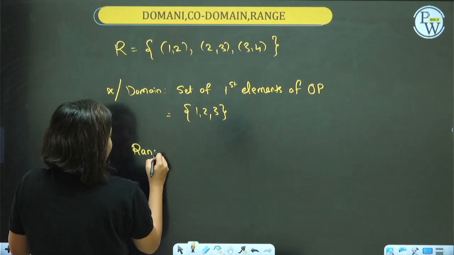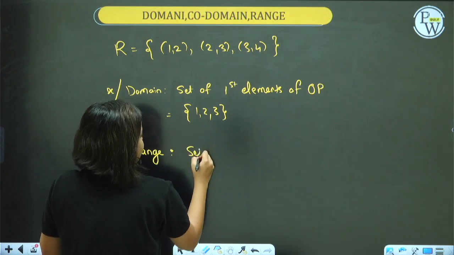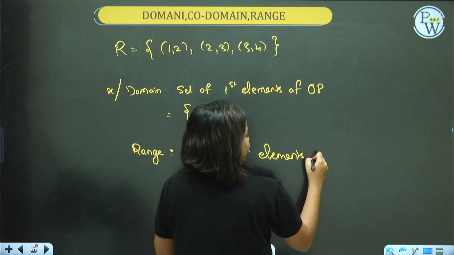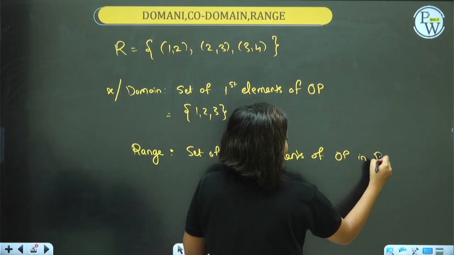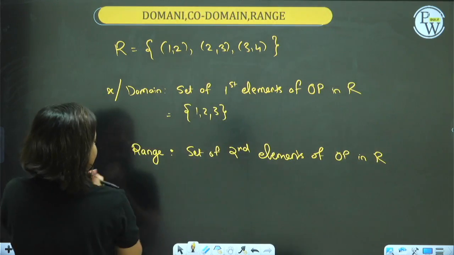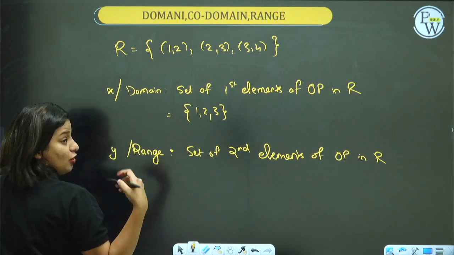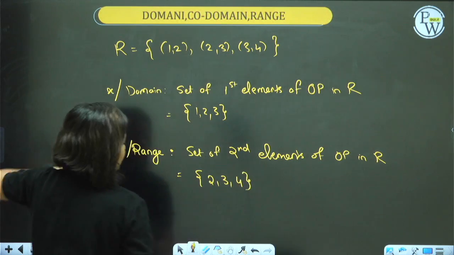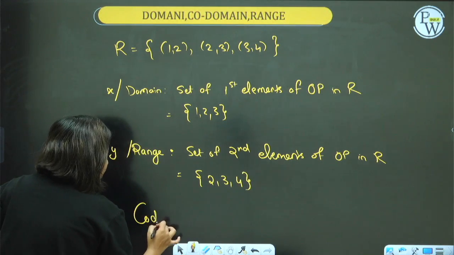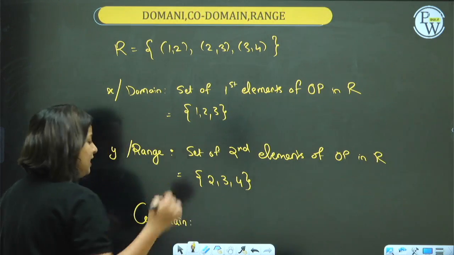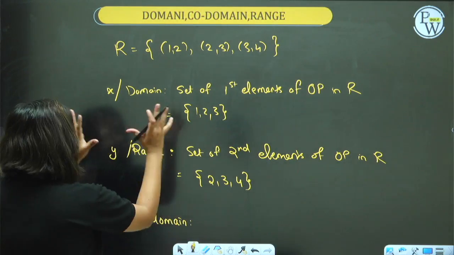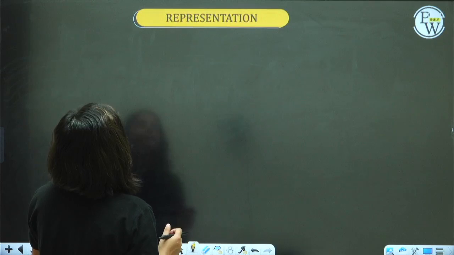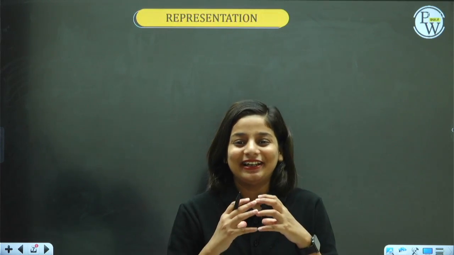And range is nothing but the set of second elements of ordered pairs in relation R. Of course, we are talking about the relation set. Range is also written as Y. In this particular question, second elements are 2, 3 and 4. That becomes the range. What about codomain? There is something called codomain. Now to explain what is a codomain, I'll represent this in different forms.